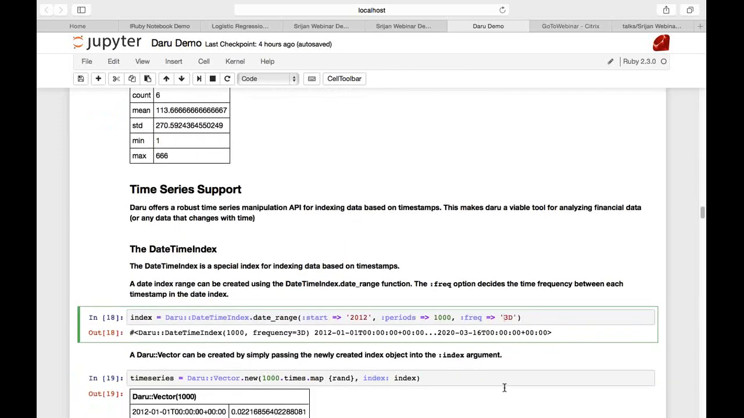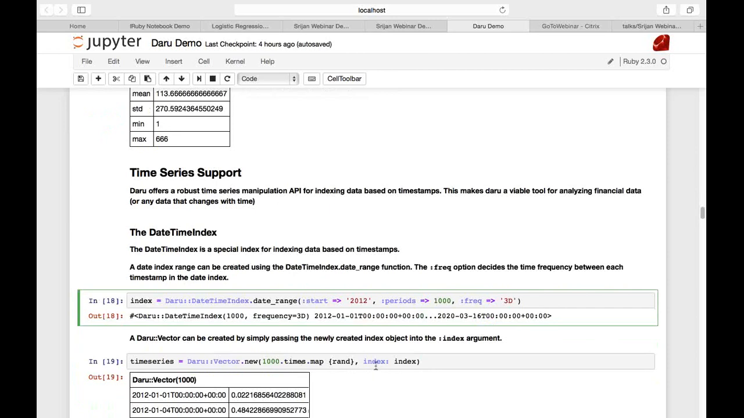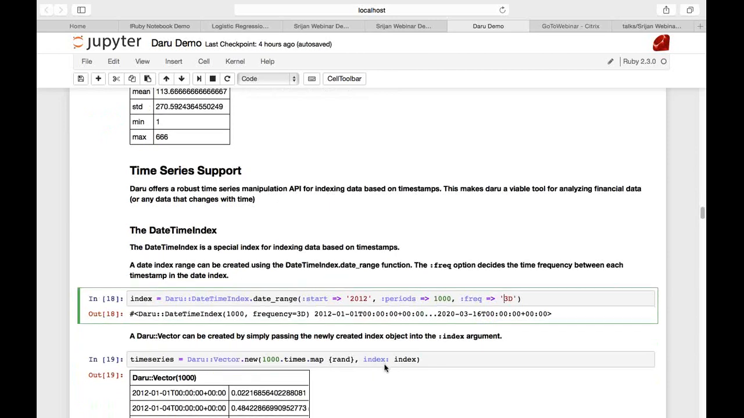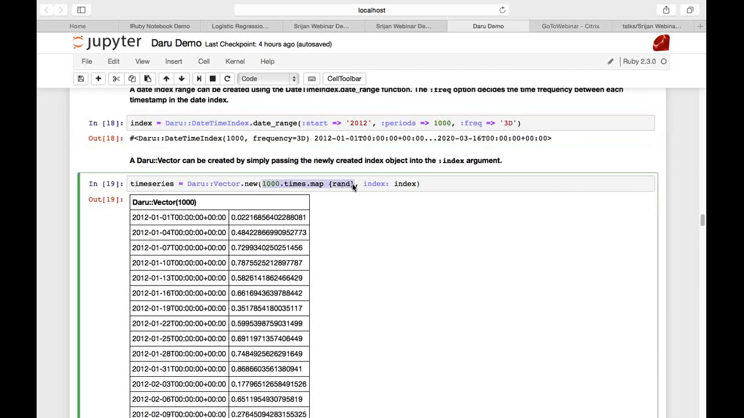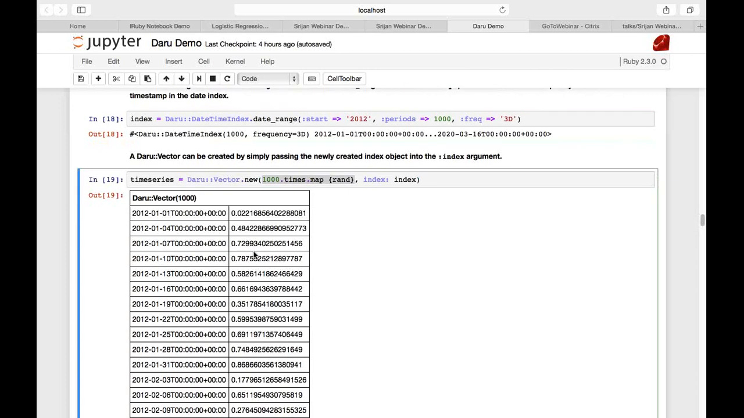So now you can just pass in this, and as you can see, the data points that have been created over here have been mapped into the Daru vector on the timestamps.